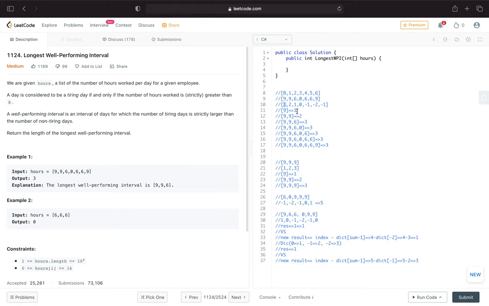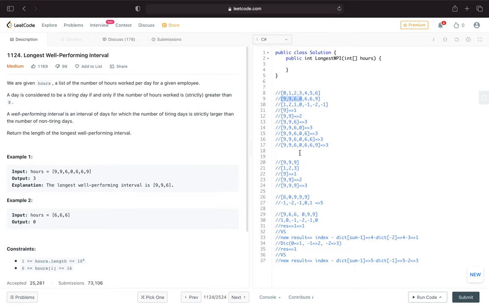Index is 0, that's why I got 1. What about the second 9? Index is 1, I plus 1 to my index, so I got 2. What about this one? I got 3. What about this one? No, we will not take that one. So whenever the sum is greater than 0, we take the index plus 1 as the result.